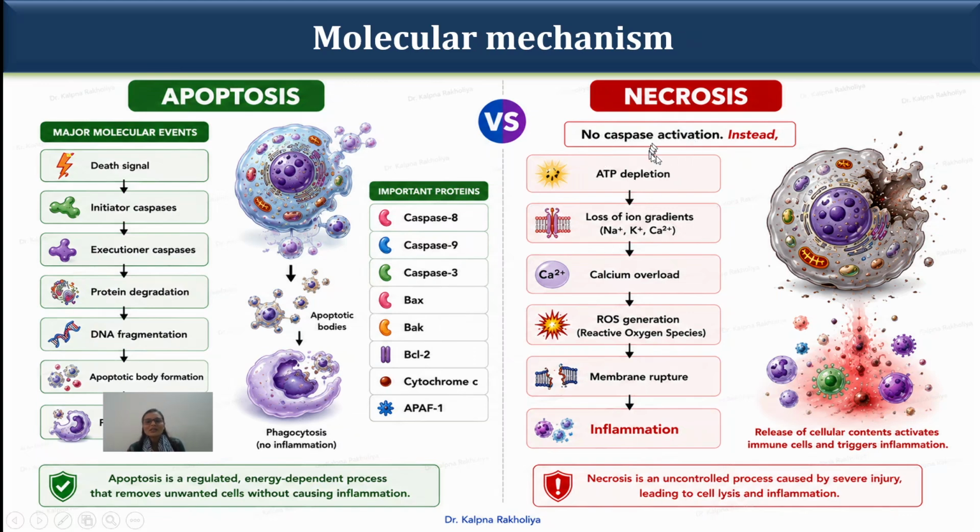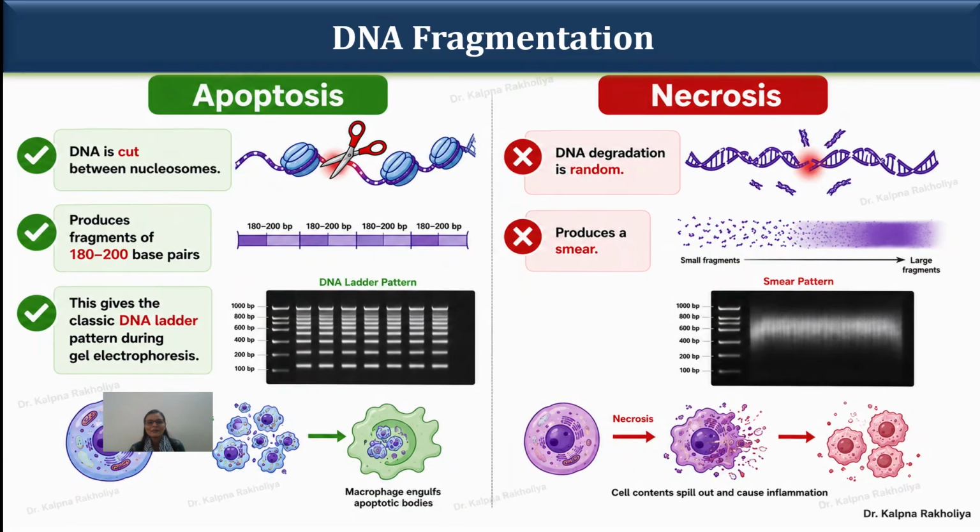In case of necrosis, there is no caspase activation. Instead, ATP is depleted, and there is loss of ions like sodium, potassium, and calcium. Calcium ions are overloaded, as well as reactive oxygen species are generated, and drastically the membrane ruptures. Once the cytoplasm leaks out into the surrounding region, more immune cells are activated, and inflammation will arise.